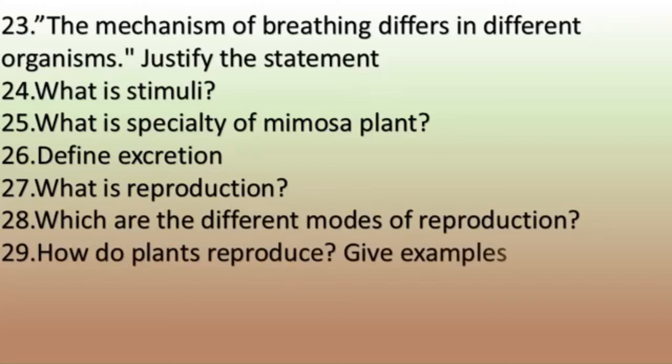How do plants reproduce? Give examples. They reproduce through seeds and through other methods too, like cuttings. The first one is through seeds. They germinate and grow into new plants. The other is through parts other than seeds, for example, a part of potato with a bud grows into a new plant, as well as through cuttings, artificial methods and all. Clear?